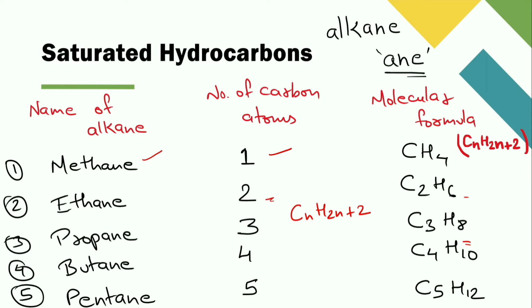Pentane has 5 carbon atoms and the molecular formula is C5H12. Let's check the formula of pentane. C5, H2 into 5 plus 2, that is C5H12.